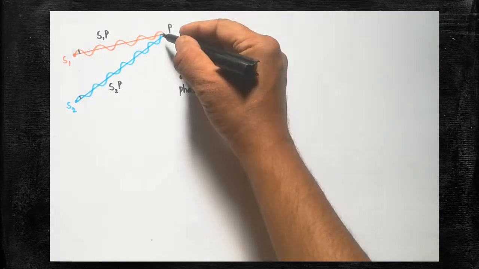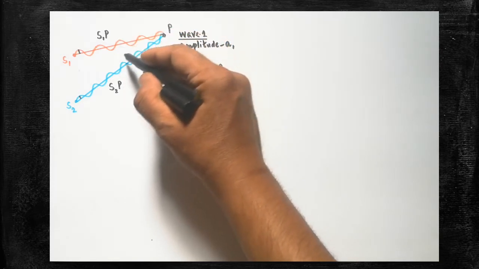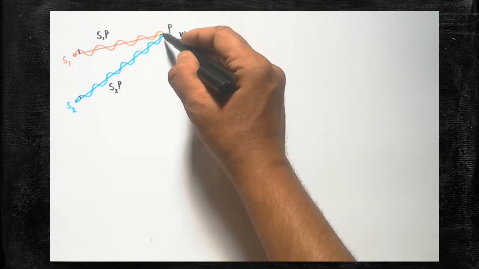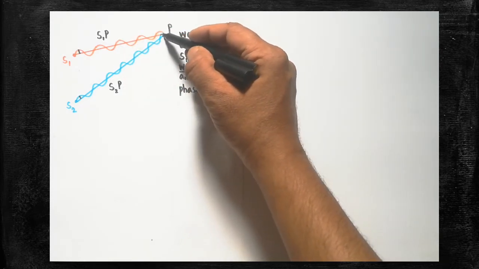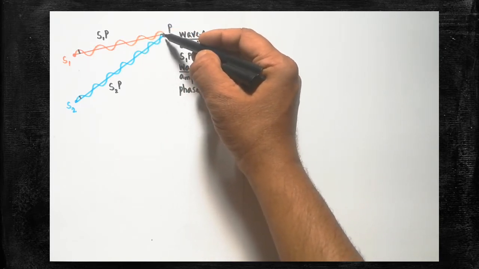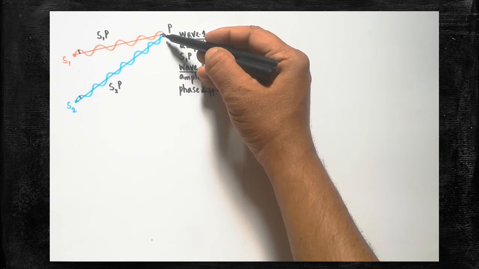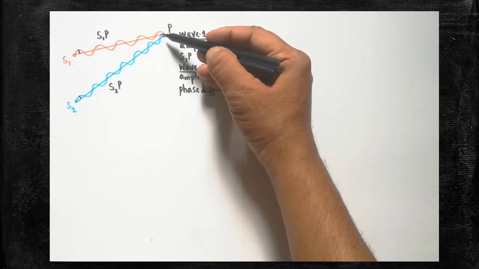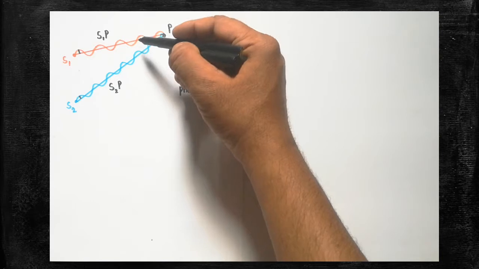Let us imagine a particle here. The two waves are meeting here. That particle at P will be disturbed by these two waves. Finally, this particle attains the resultant displacement. The resultant displacement of the particle is the vector addition of the displacements of the two individual waves.